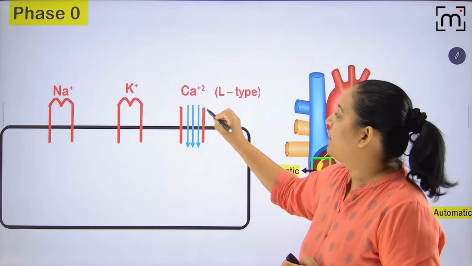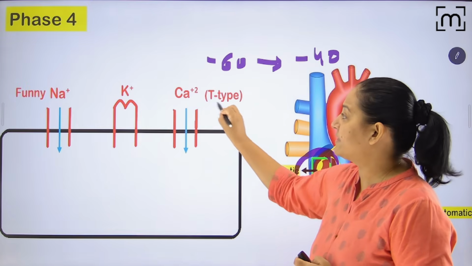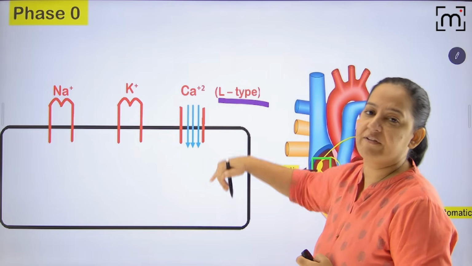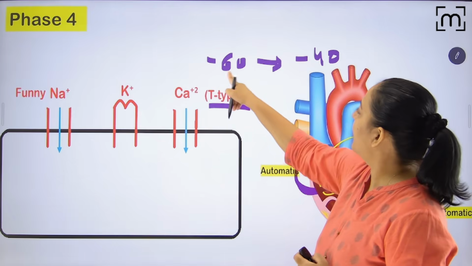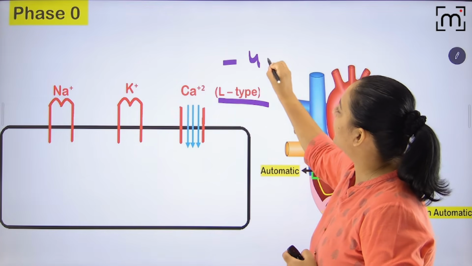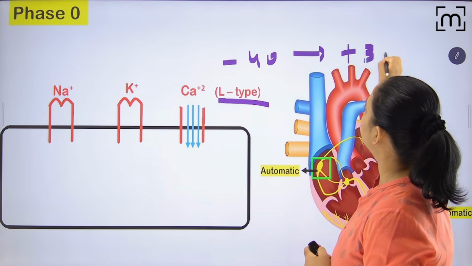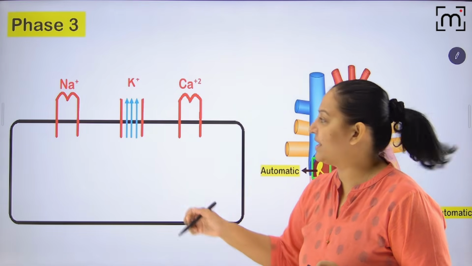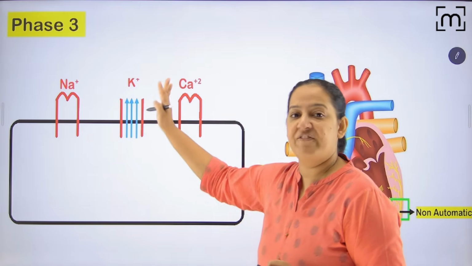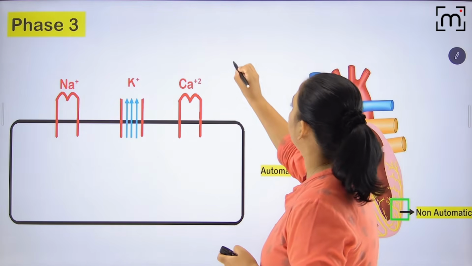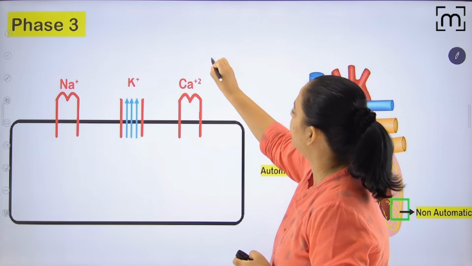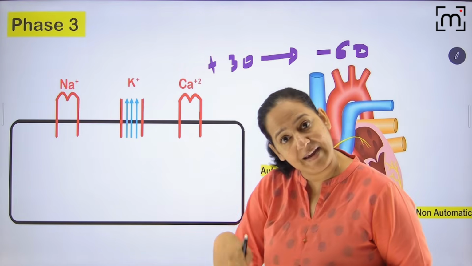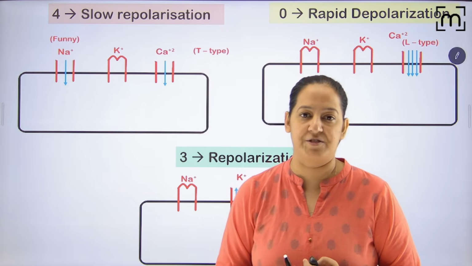Now in phase 0, L-type calcium channel opens. Here it was the T-type which was opening. It is slow, but L-type is fast. So you can see rapid influx of calcium taking place. Here it was -60 to -40. Here, -40 to plus 30. And phase 3 is there. Phase 1 and 2 are absent. In phase 3, potassium channel will open, so rapid efflux of potassium. It will change from plus 30 to again the resting membrane potential, that is -60, but again it will decay. The cycle repeats. So that is a summary.